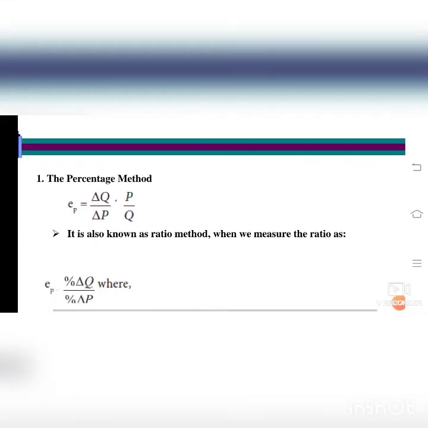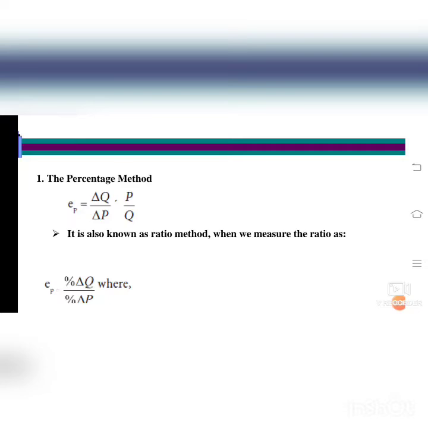First we will see the percentage method. The percentage method is EP, elasticity of price, is equal to percentage change. The delta form is called change in quantity by change in price. Actually the formula is price by quantity, and change in quantity by change in price. The delta is called change.